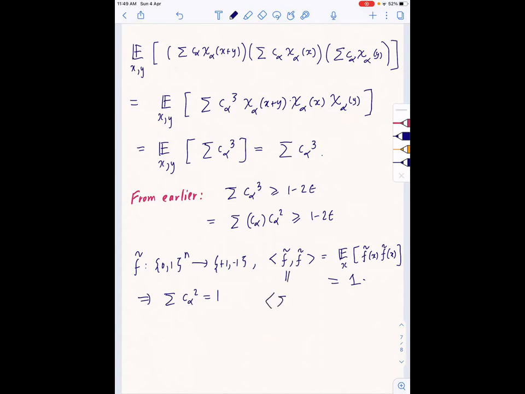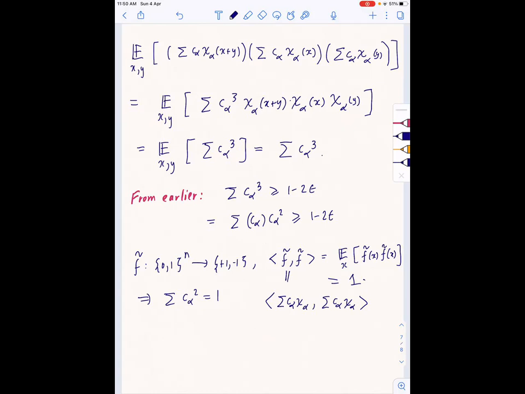So this is summation C alpha chi alpha times summation C alpha chi alpha. And now when you expand this out by bilinearity, the only term that will survive is summation C alpha squared times the inner product of chi alpha comma chi alpha. But that is just 1, because the chi alphas are orthonormal, which means they have length 1. The cross terms go away by orthogonality. So therefore you get summation C alpha squared is equal to 1. Okay. So that makes it clear.